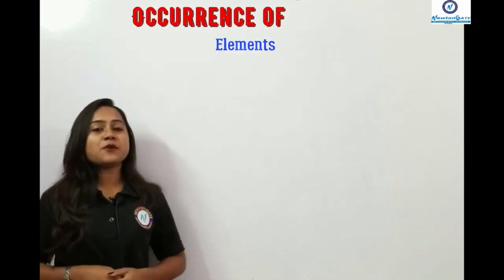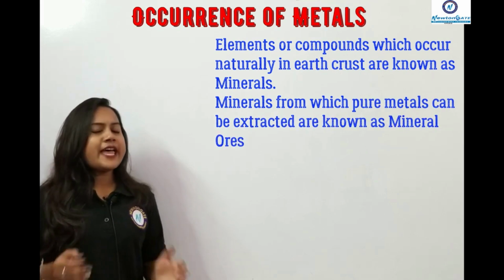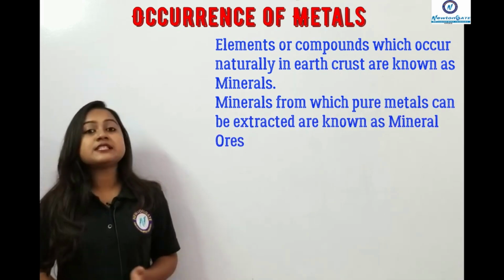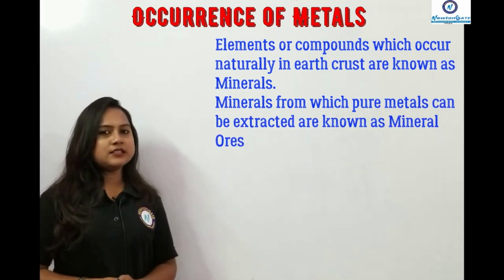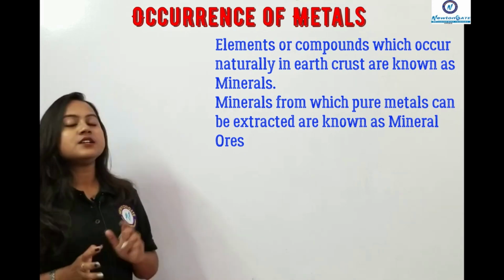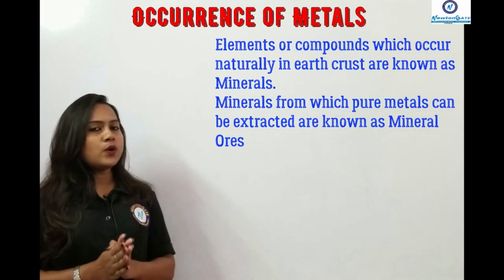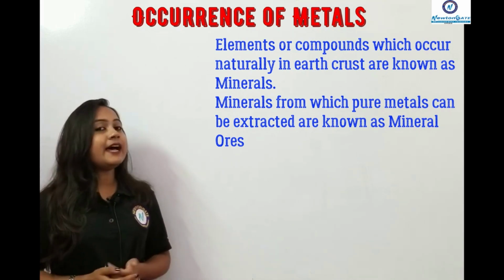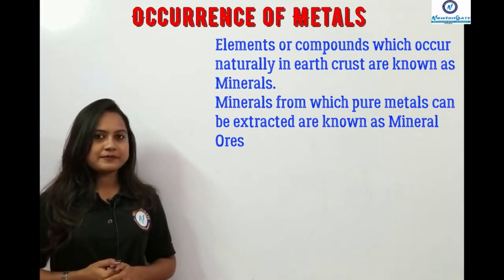Now, as we know many factors about metals as well as the non-metals, how they bond, how they make their bonds, now we need to know where they occur, the occurrence of the metals. So the elements or the compounds that are found in the earth crust naturally, that is termed as the minerals. So write down this question: what do you mean by minerals and where are they found?